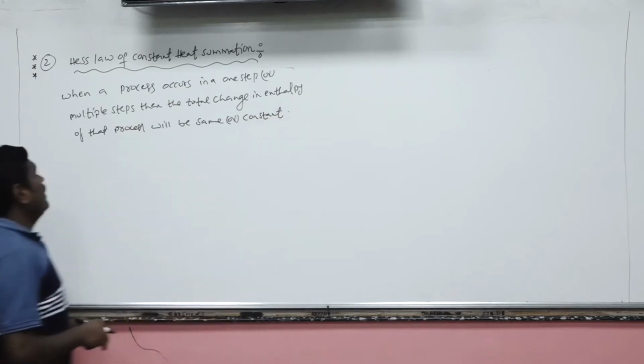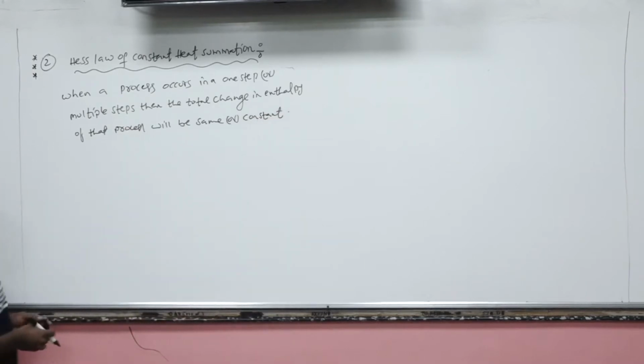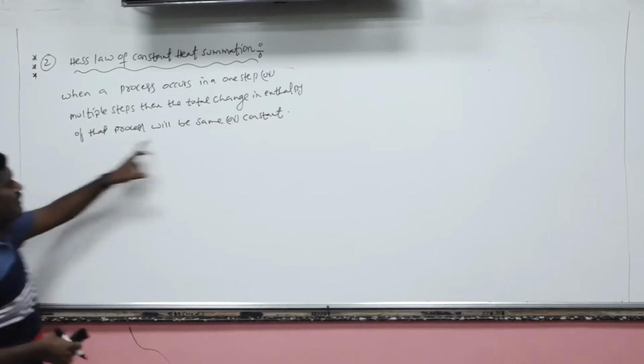Remember, when a process occurs in a single step or multiple steps, the total enthalpy change in that process remains constant.